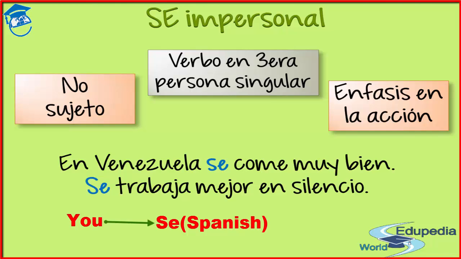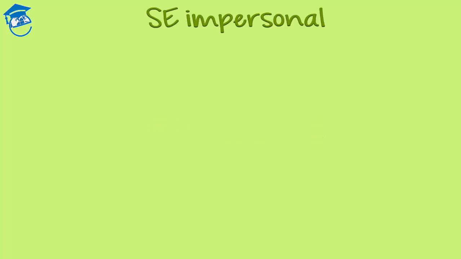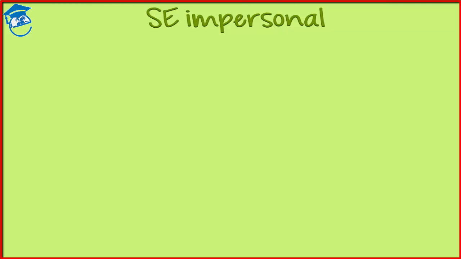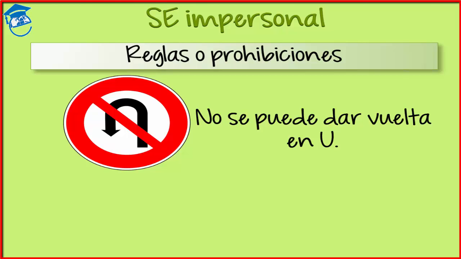You would also use it for simple rules or rules that are known for most of the people. For example, en la iglesia se hace silencio. In church, you have to make silence, or to be quiet. En la iglesia se hace silencio. Again, you have the impersonal se plus the verb in the third person of the singular to talk about this particular rule. As you can see, in both of the phrases, you don't have the subject. You don't know who can turn in U. You don't know who has to make silence. Because the important thing is to make the emphasis on the fact that you can turn and that you make silence, the action itself.